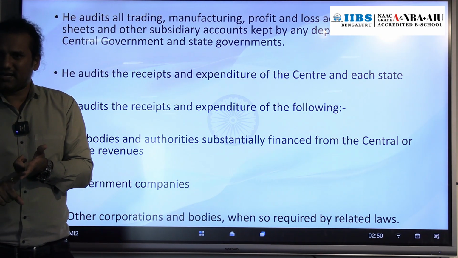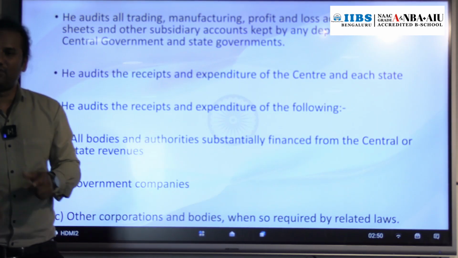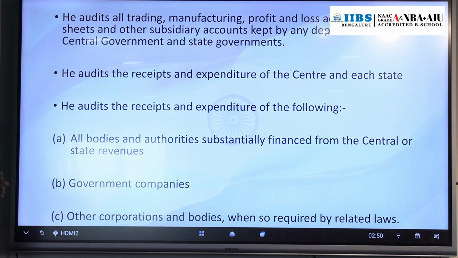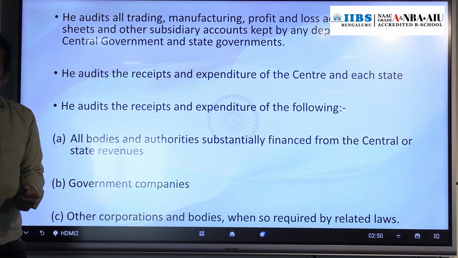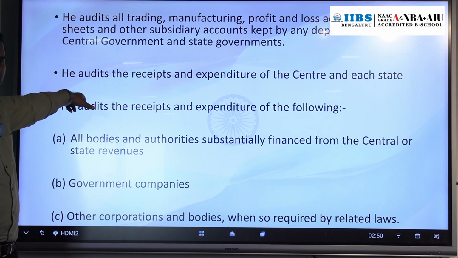Central government departments are there, right? State government departments are there. Those accounts will be audited by whom? CAG. Apart from that, central government receipt is there, income. Central government receipt is there, state government receipt is there, state government expenditure is there, central government expenditure is there. Those also will be audited by whom?